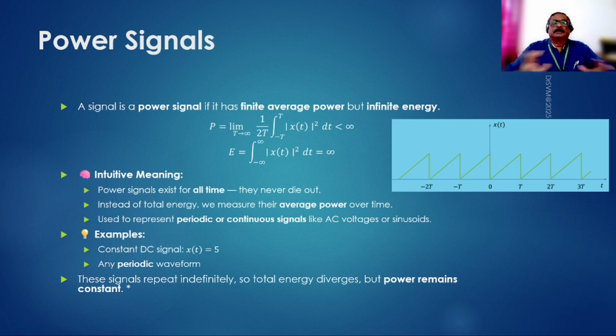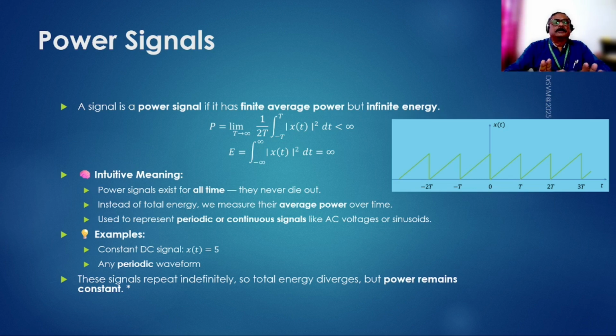So that's a brief distinction between an energy signal and a power signal. So if we are talking about periodic signals, then it is better to analyze in terms of power signals than energy signals, because the energy of a periodic signal is infinite.